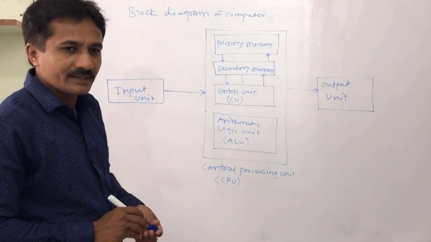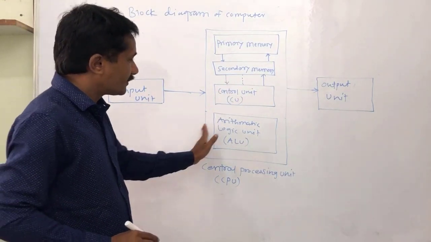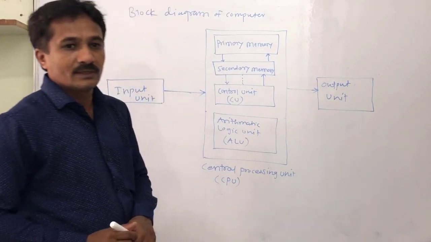A computer system is mainly divided into three parts, that is input unit, central processing unit and output unit.